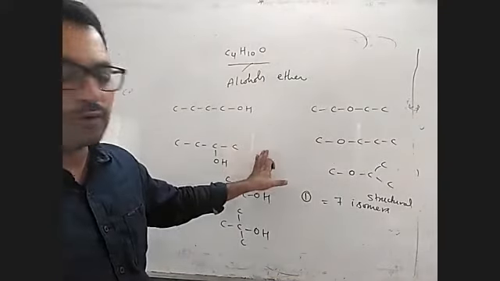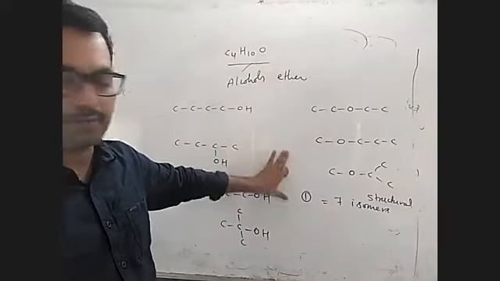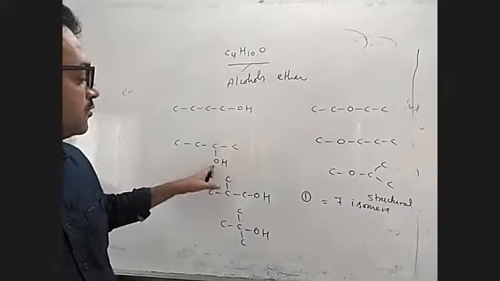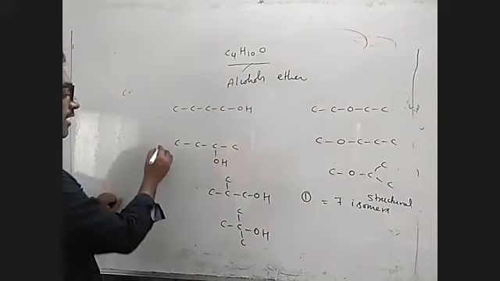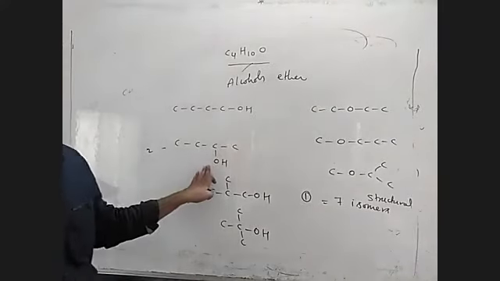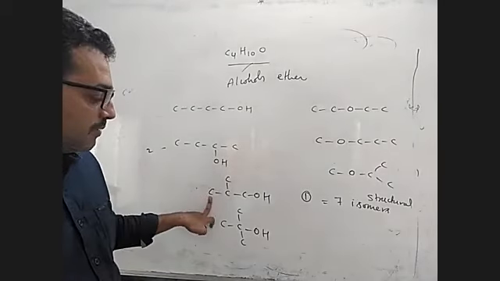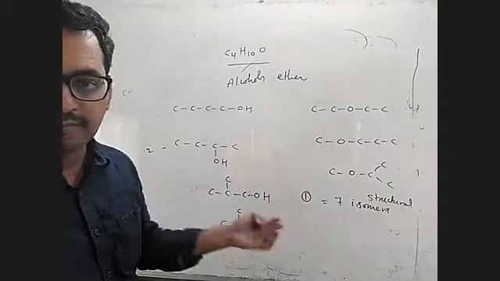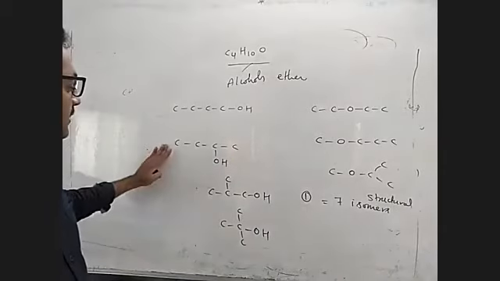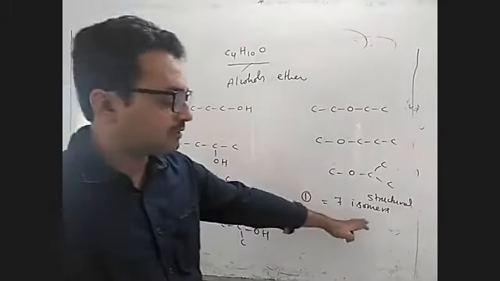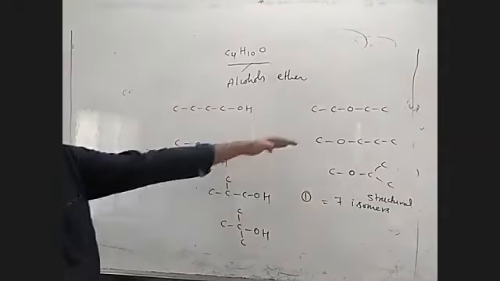Because in some we have an asymmetric carbon, then you have 2 isomers there. That is a different scenario. So don't think about stereoisomers. Structural isomers are 7, so 4 plus 3, 7.